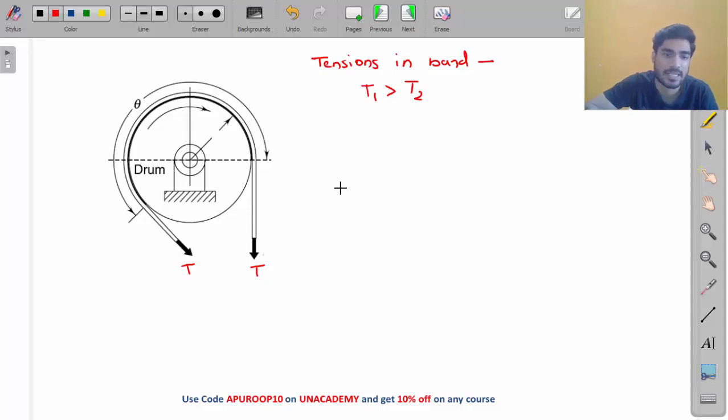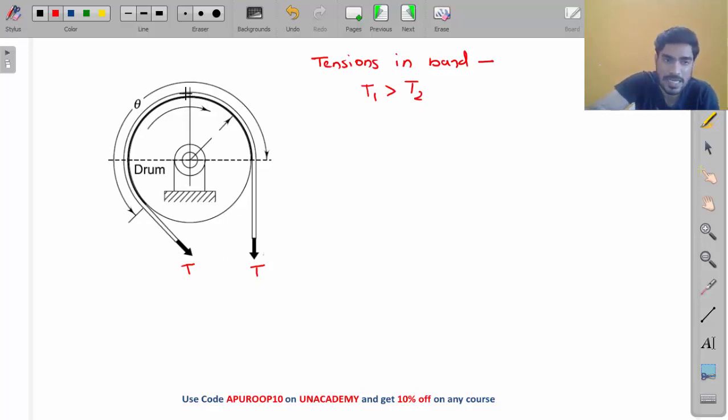T1 is greater than T2, my friend. But here we need to decide which one will be T1 and which one will be T2, and that is the most important thing. I am telling you, whenever you are solving a problem of band brake, the most important thing is which one is T1 and which one is T2. So let's understand how you can judge this, how you can decide which one will be T1.